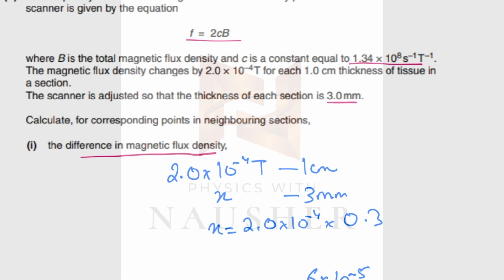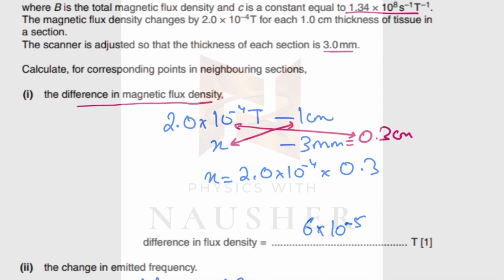So 2 × 10⁻⁴ Tesla for 1 centimeter. So how much will it be for 3 millimeters? First convert 3 millimeters into centimeters, which will be 0.3 centimeters. Then you multiply 2 × 10⁻⁴ with 0.3, and you will get the change in the flux density in Teslas, and your answer should be 6 × 10⁻⁵.